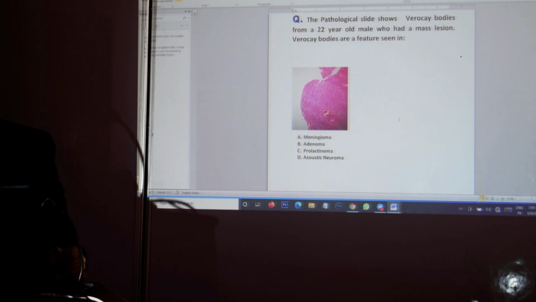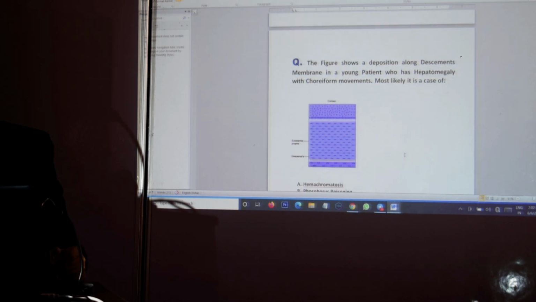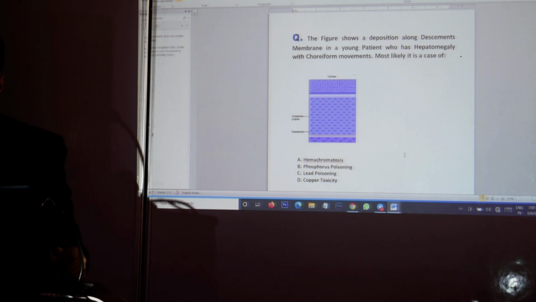Now, going to the second question, a very interesting question, you can see that the figure shows a deposition along Descemet's membrane in a young patient who has hepatomegaly with choreiform movements. Most likely it's a case of hemochromatosis, phosphorus poisoning, lead poisoning, copper toxicity.